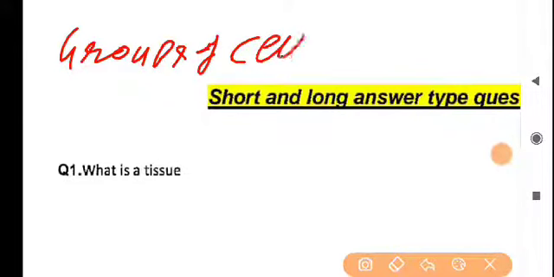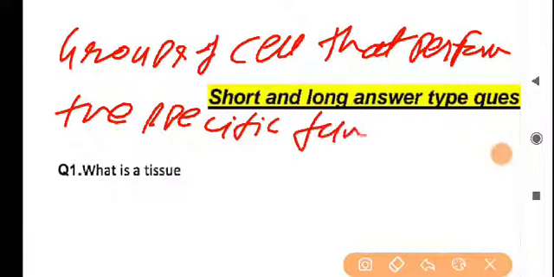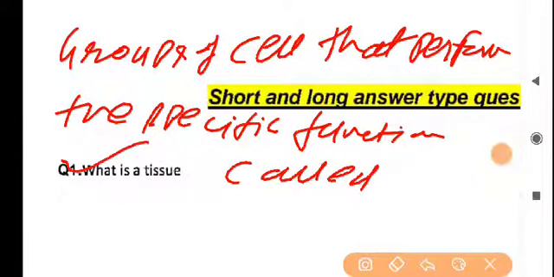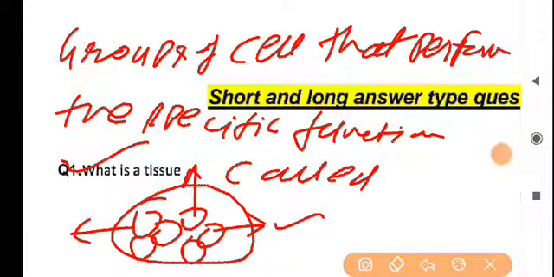Groups of cells that perform the specific function are called tissue. Specific function means, suppose that this is a group of cells and these cells perform the process of photosynthesis, these cells perform the storage of food materials, these cells perform the conduction, then this is not a tissue. This is a different kind of term related to the tissue. But tissues are the group of cells that perform the specific function.